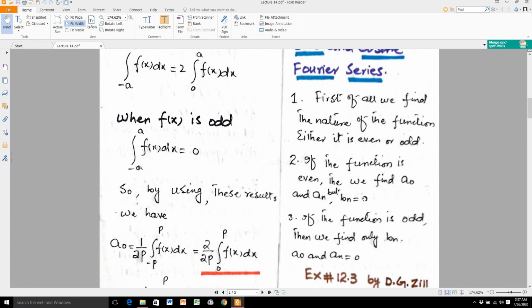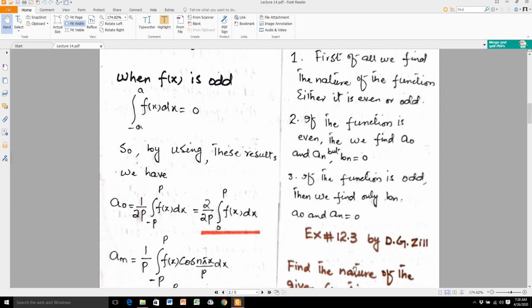Number 2, if the function is even, then we find a naught and an, but at this step bn is equal to 0, the same thing which I defined earlier. Number 3, if the function is odd, then we find only bn. Here a naught and an both are equal to 0.